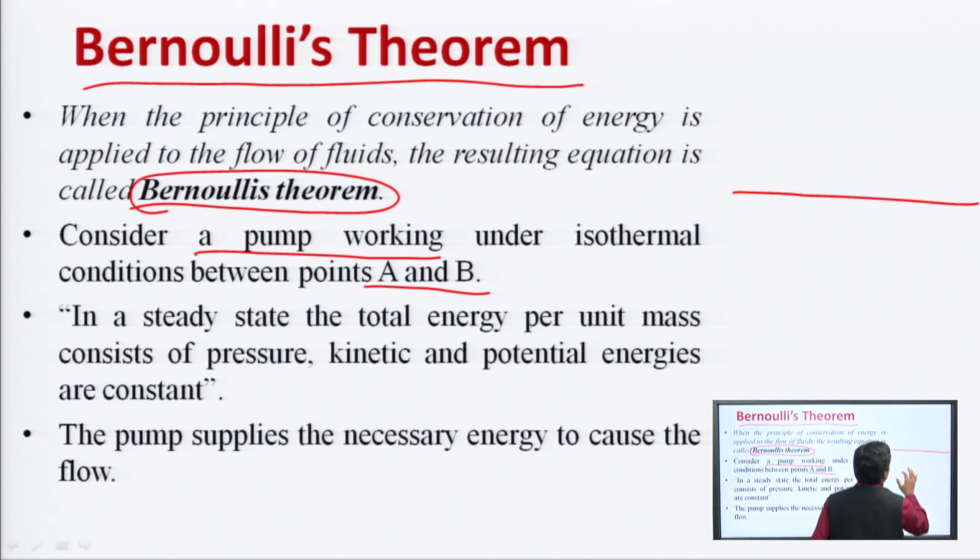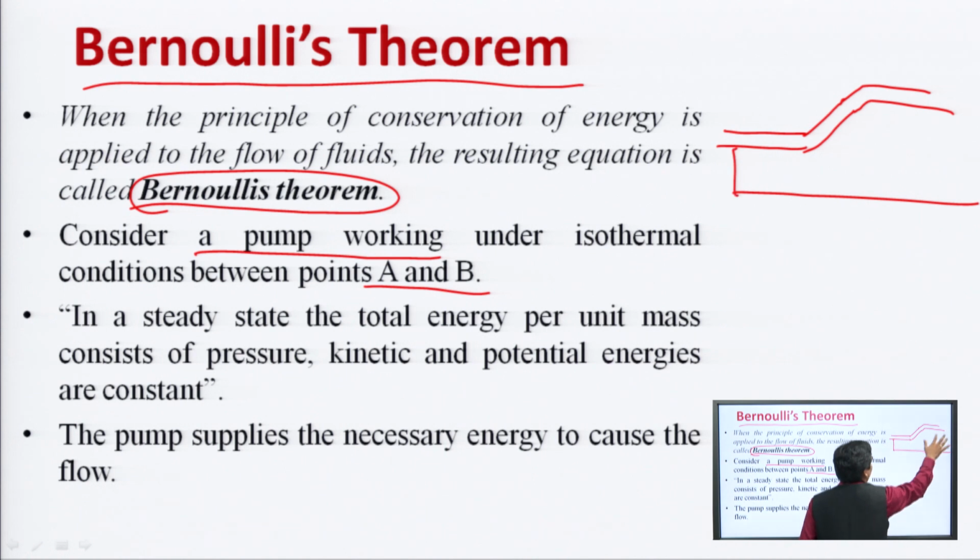So, this is the horizontal plane, this is pipe, point A, point B. Here a pump is attached.